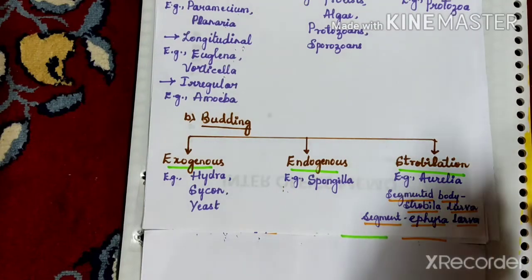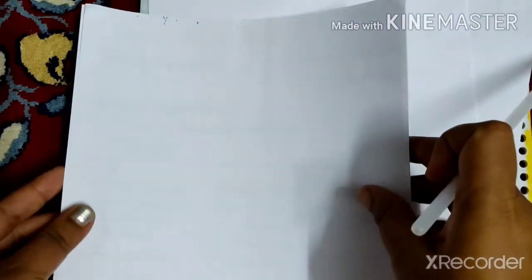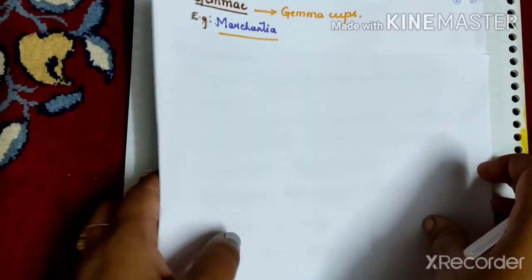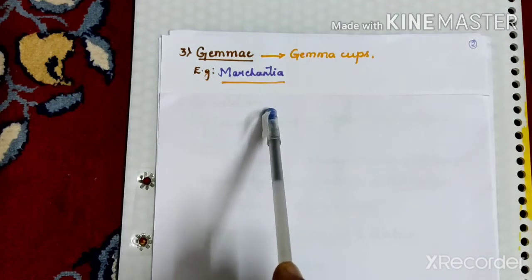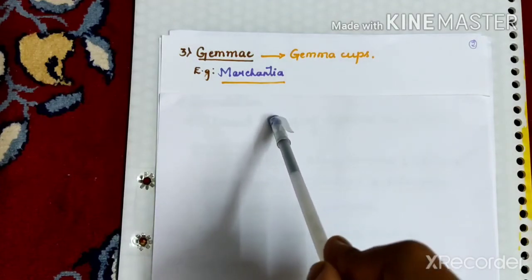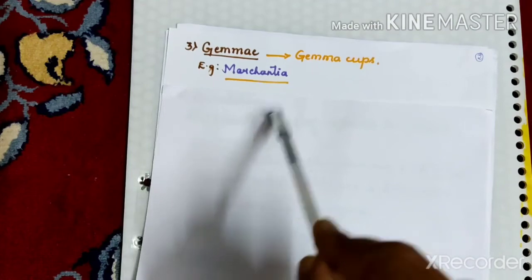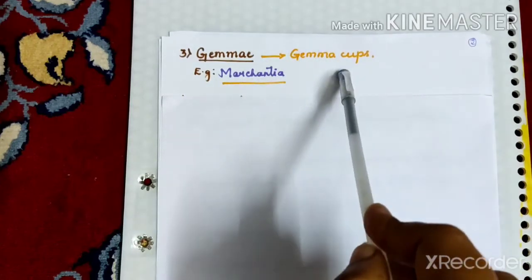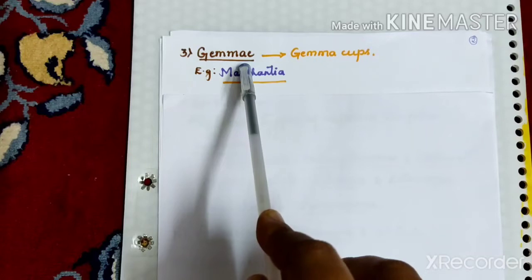The next method of asexual reproduction is gemmae. Gemmae are unicellular or multicellular propagules which develop in small receptacles called gemma cups. The gemmae detach from the parent and grow into a new individual.